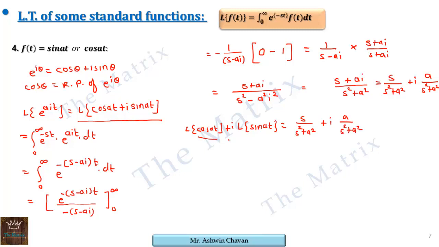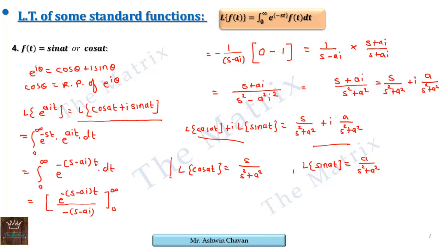Now these two complex combinations are equal. So we can say they are equal only if their real and imaginary parts are equal. Therefore we get the first formula, that is Laplace of cos at is s upon s square plus a square, and Laplace of sin at is a upon s square plus a square.